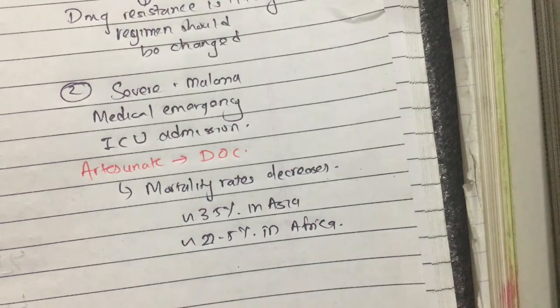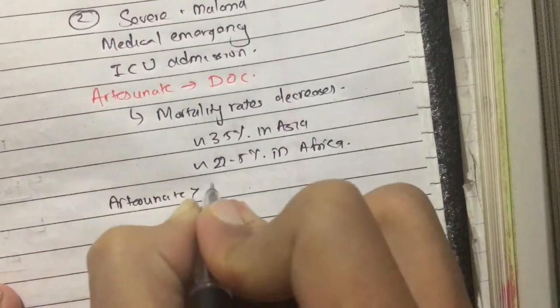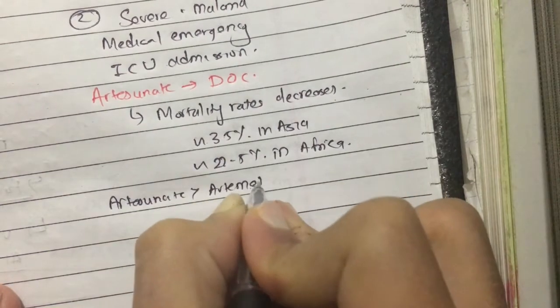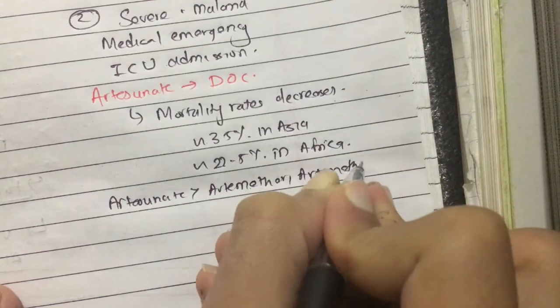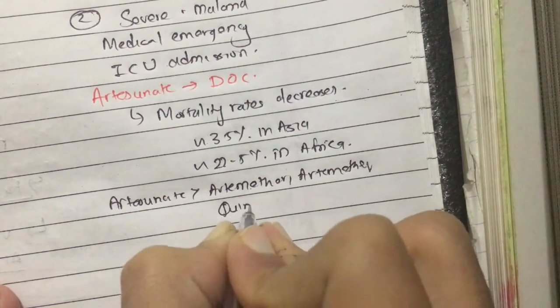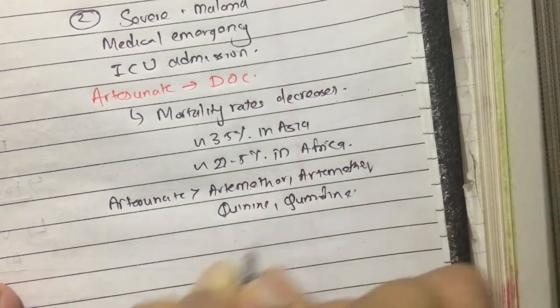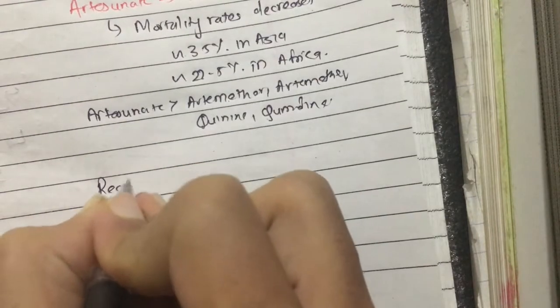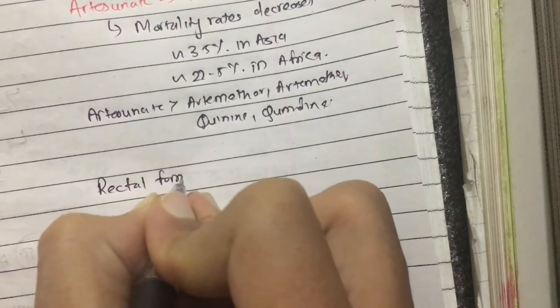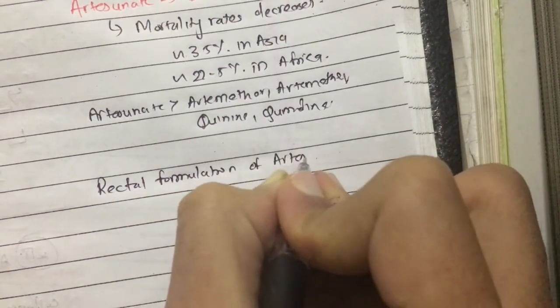So artesunate is better than artemether, and it is also better than quinine and quinidine. Even the rectal formulation of artesunate has been shown to decrease mortality.